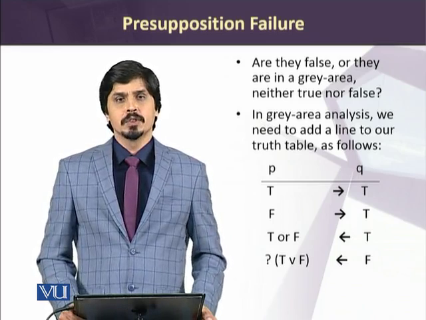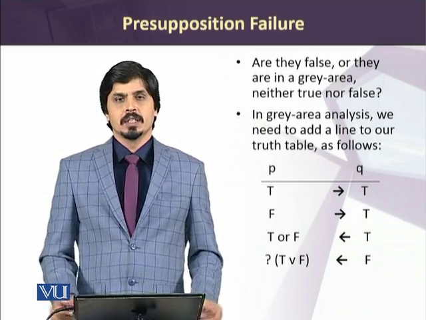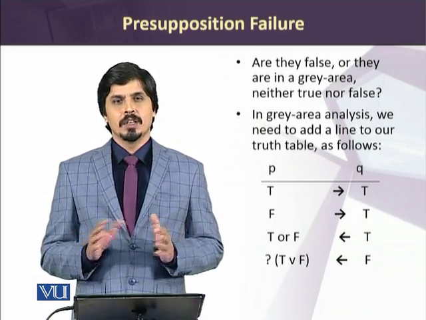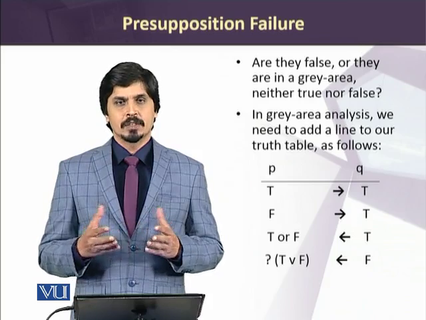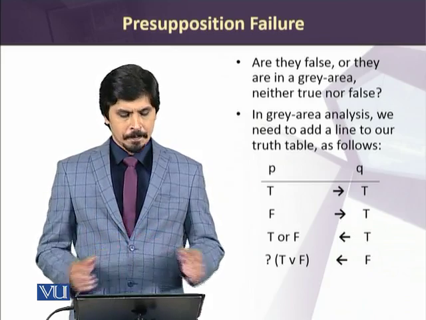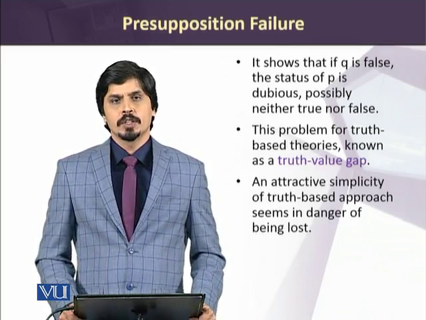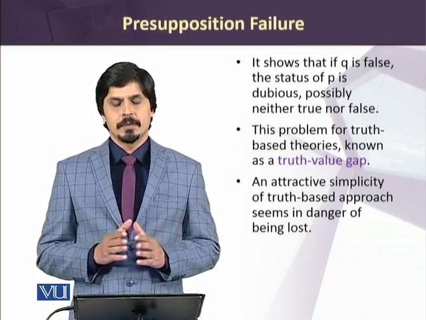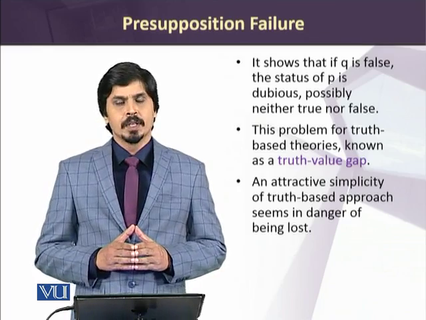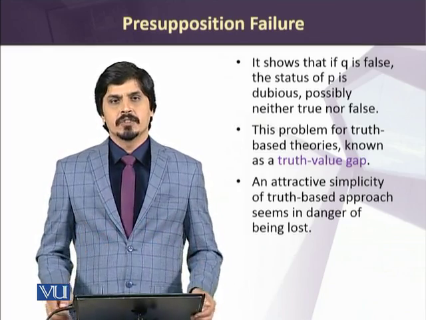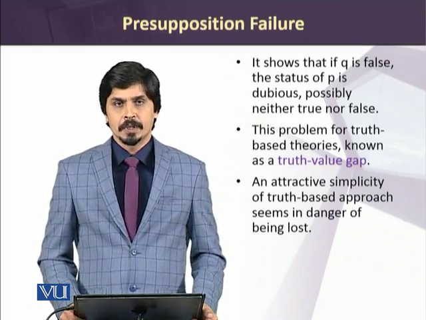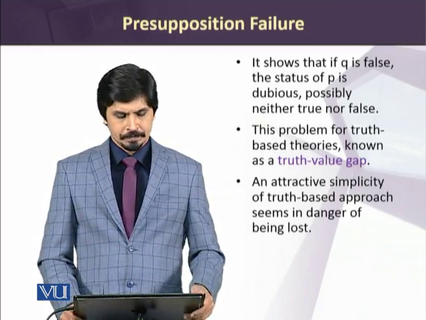But if there is no Ronald, then whether he is a vegetarian or not is in a doubtful state. That's what we call a gray area. Semanticists usually call this situation a value gap or truth value gap, and this is still an area of debate in contemporary semantics.